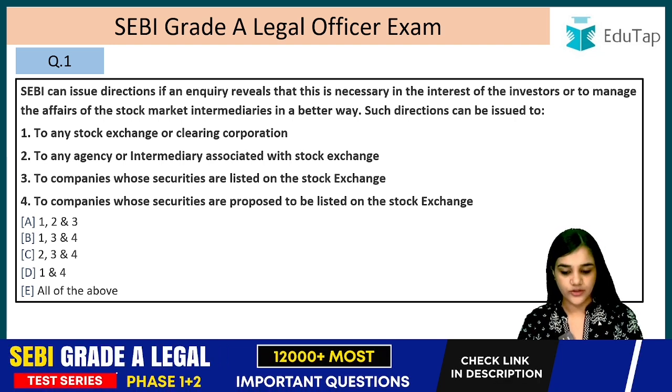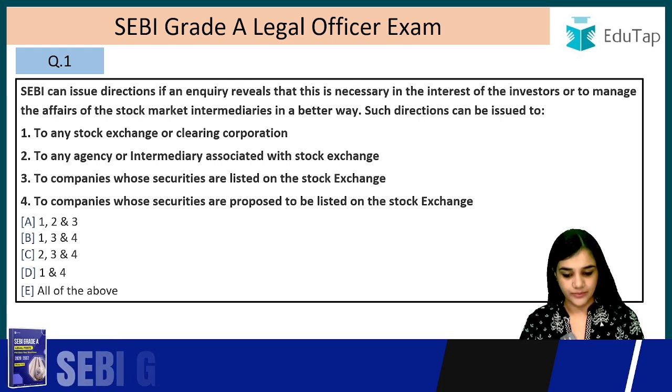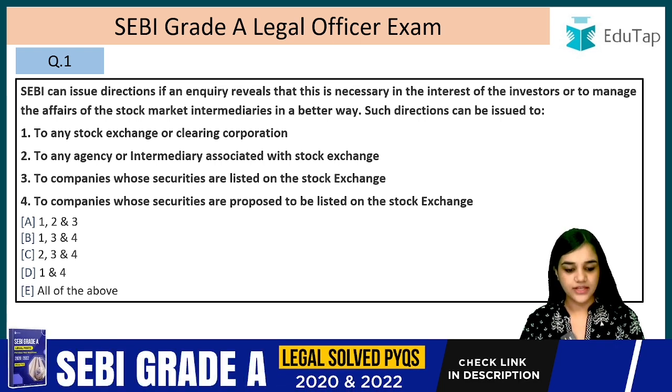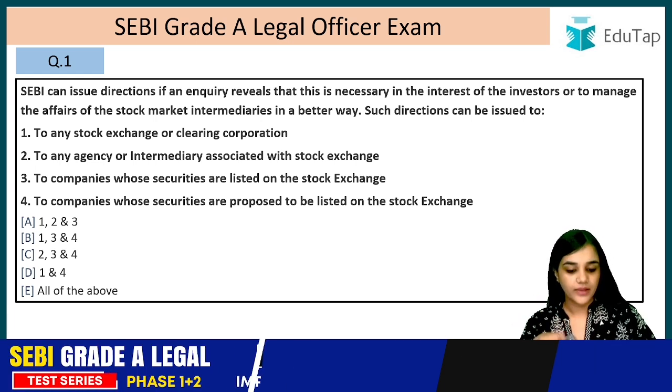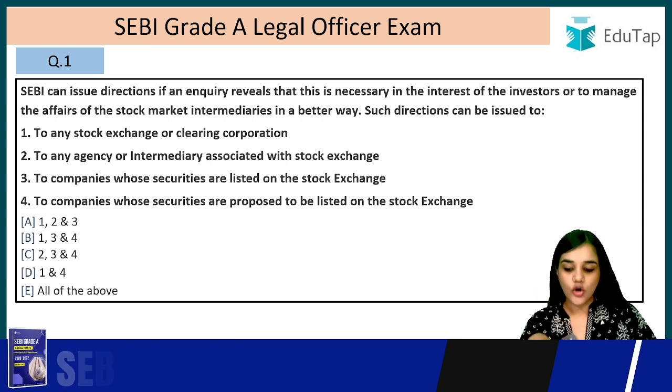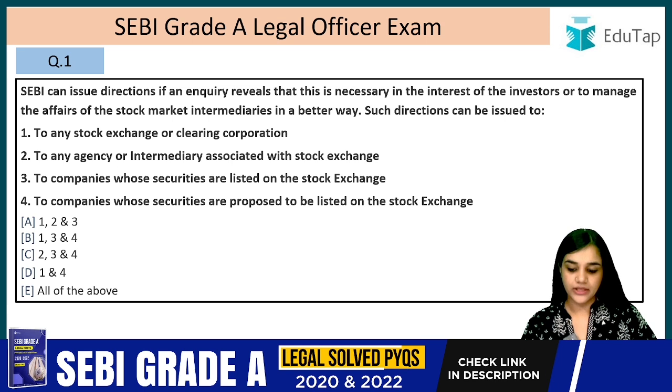SEBI can issue directions if an inquiry reveals this is necessary in the interest of the investors or to manage the affairs of the stock market intermediaries in a better way. Such directions can be issued too. So if SEBI finds it necessary for two things, what are those two things? In the interest of the investors or to manage the affairs of the stock market intermediaries, then it can issue directions. To whom it can issue the directions? This is the question. Let's read it.